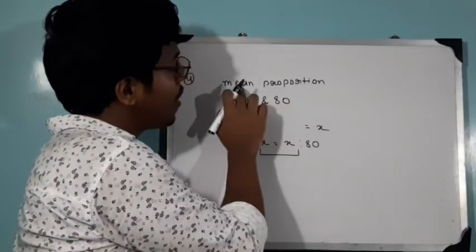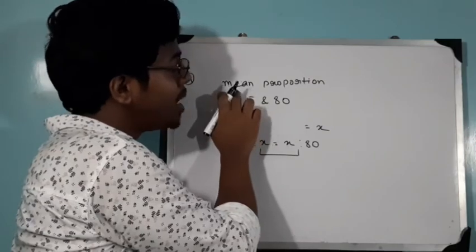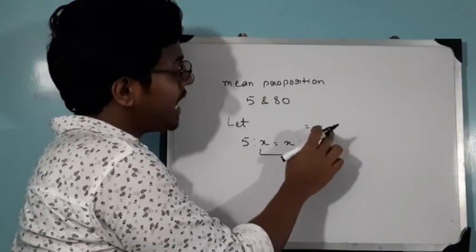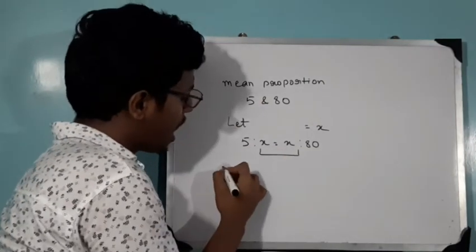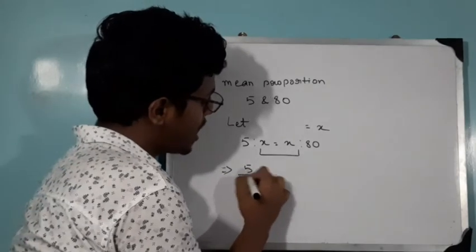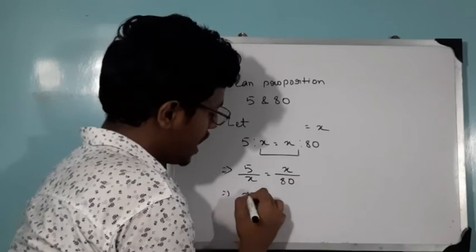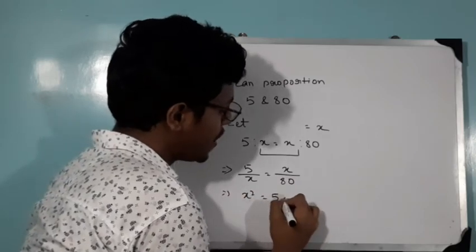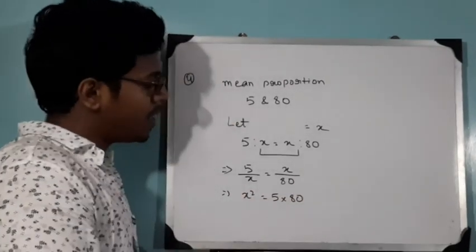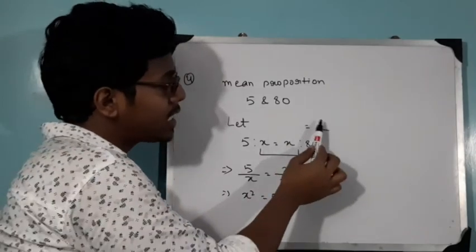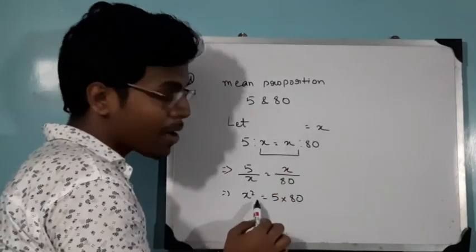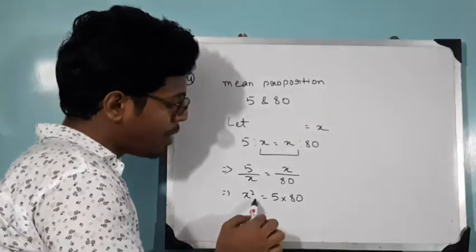So to find out the mean proportion, you will write x in the middle portion. Now the same thing, 5 by x equal to x by 80. So x square equal to 5 into 80. Always remember that the x portion will always be in square form at the time of the solution part.